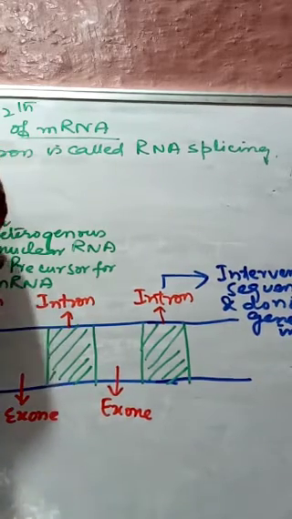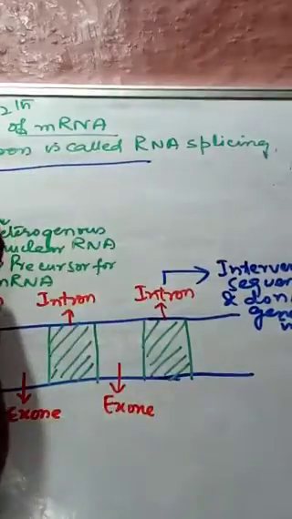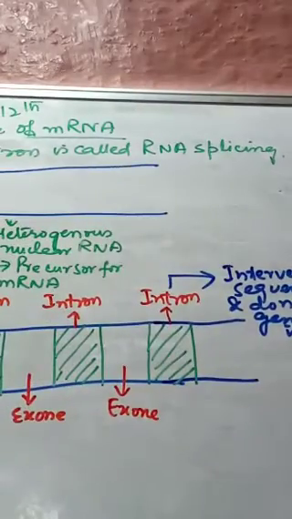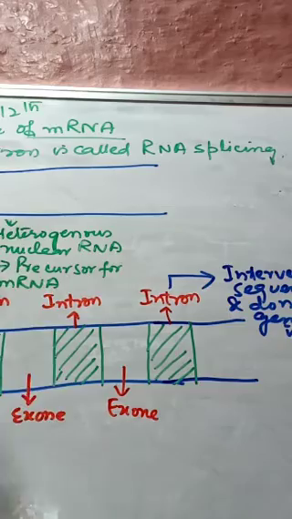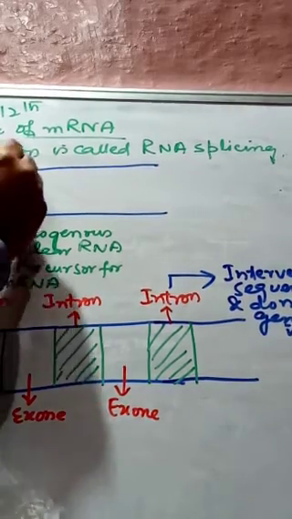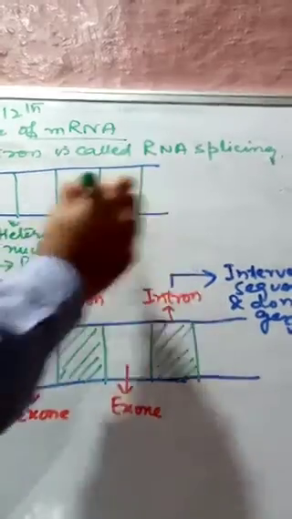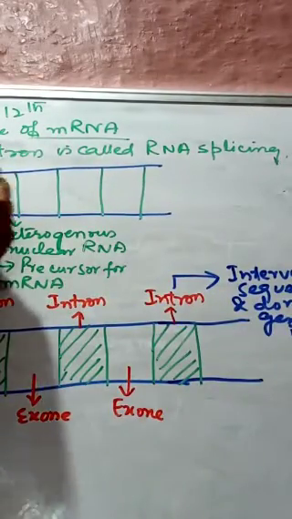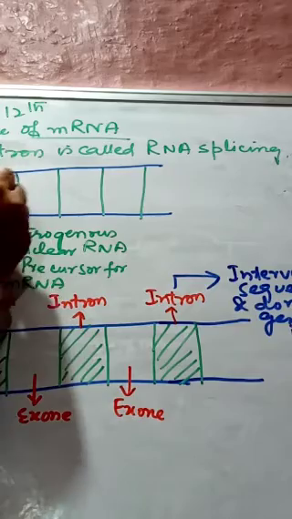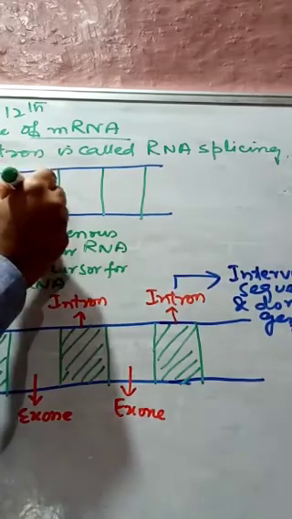So what will the structure look like? Like this. Again, this is the exon, this is exon, this too is exon.